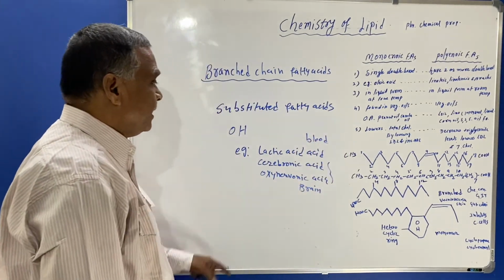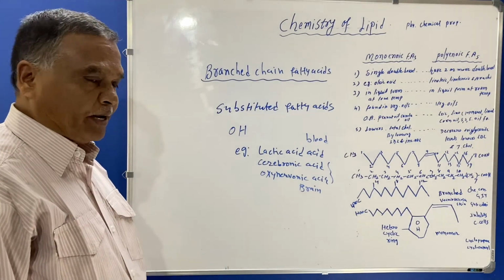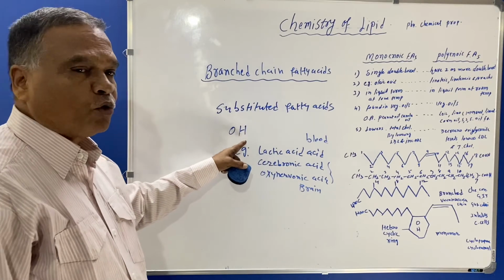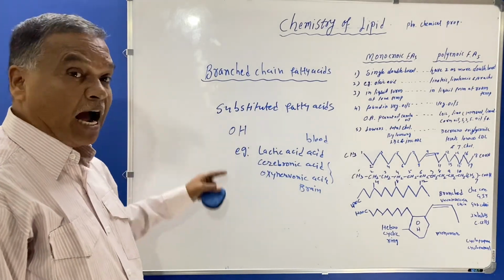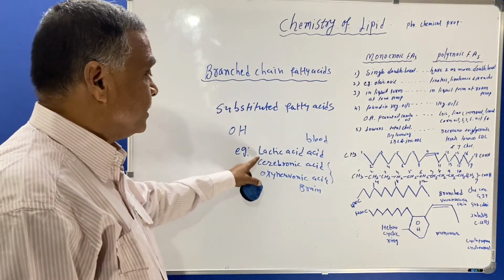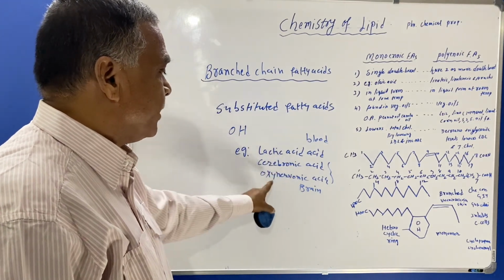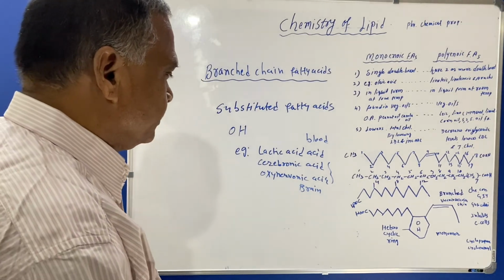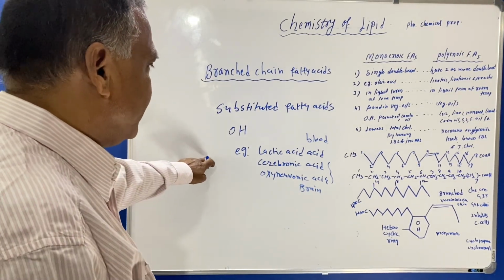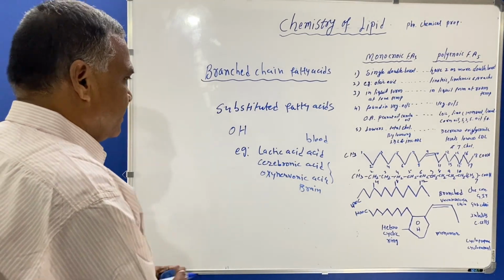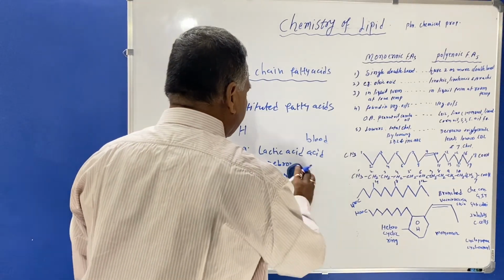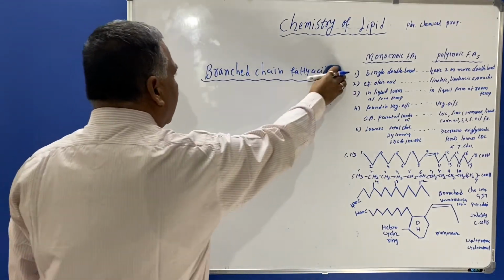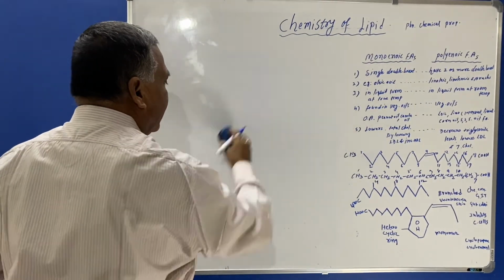So the OH group substitutes one or more hydrogens in the fatty acids. The examples are lactic acid, cerebronic acid, oxynervonic acid, and this type of substituted acid is generally seen in blood and brain.